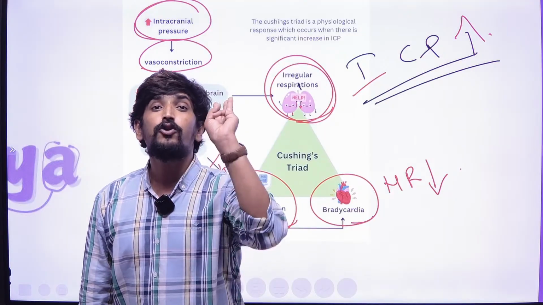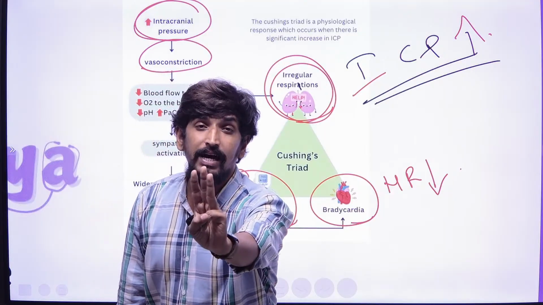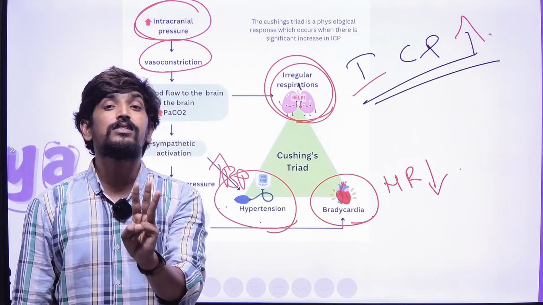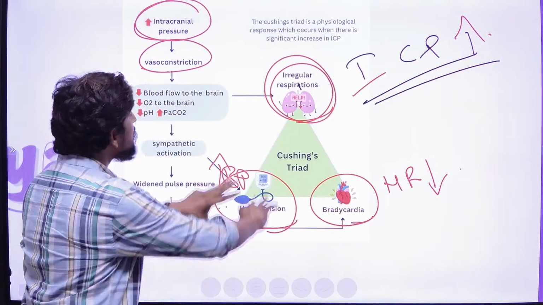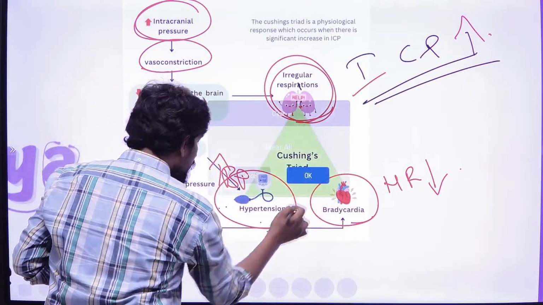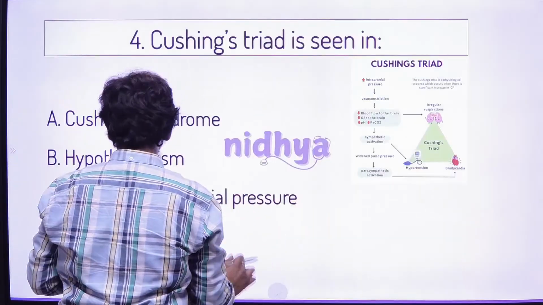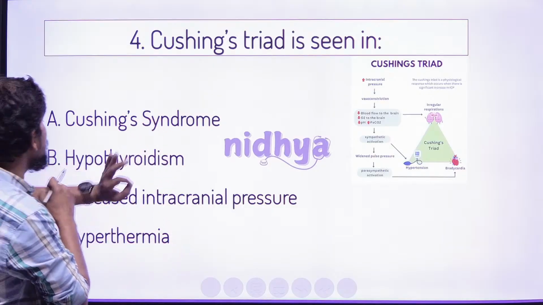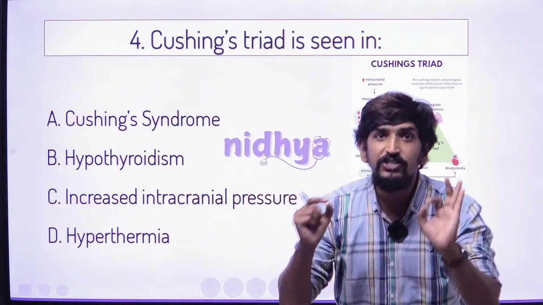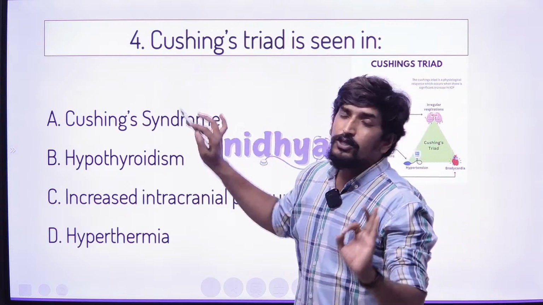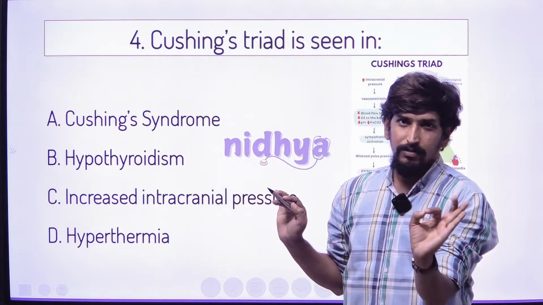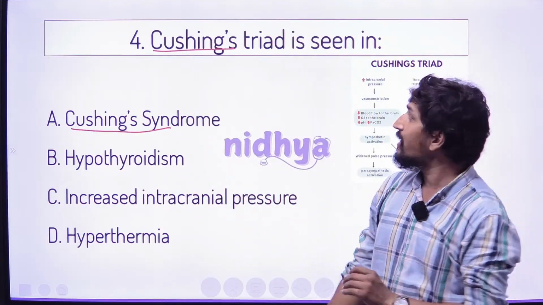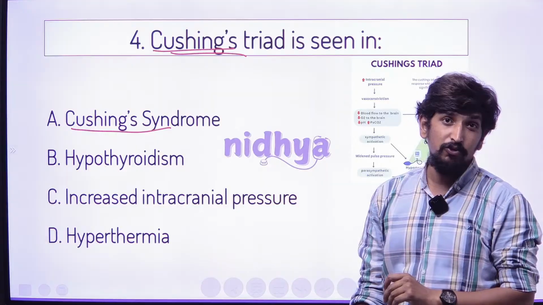These three joined classical signs we call a triad, so this combination is the Cushing triad. Cushing triad is seen in which type of condition they are asking. Don't confuse it with the similar term. This is not the Cushing syndrome question.